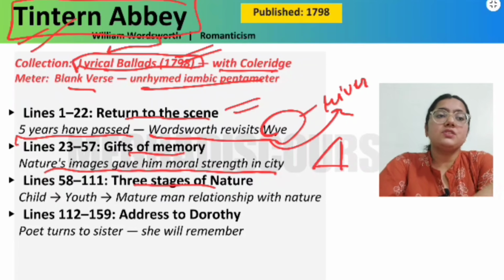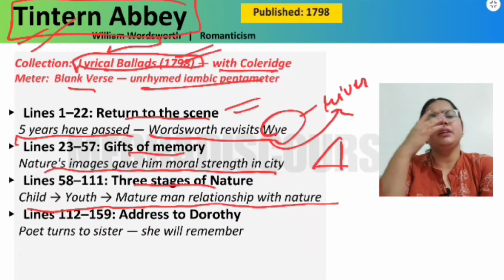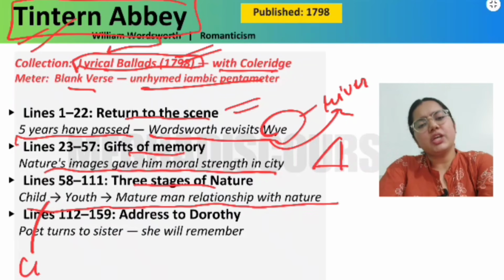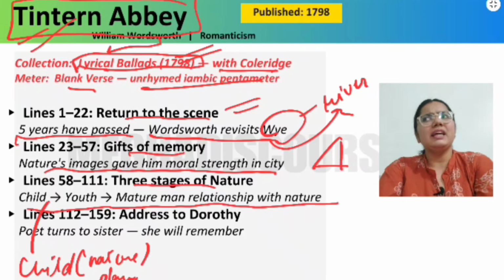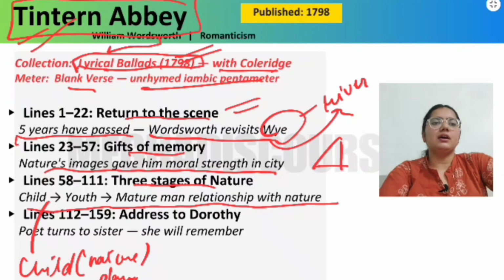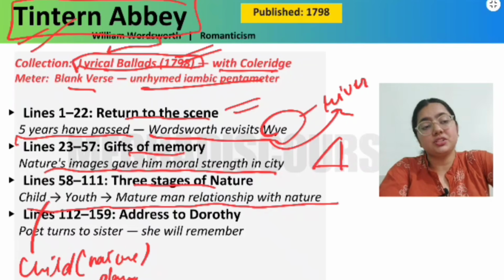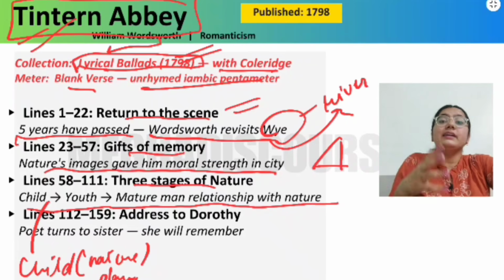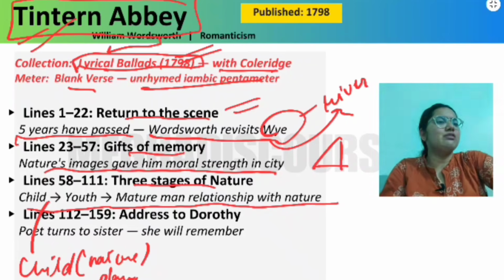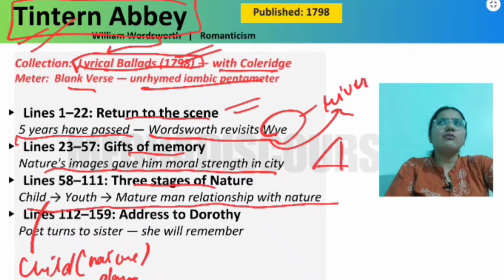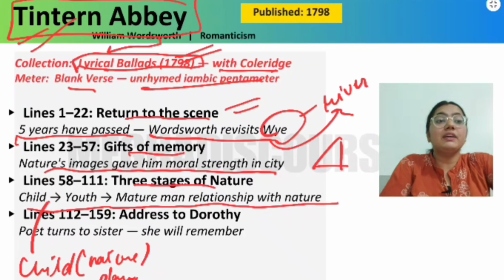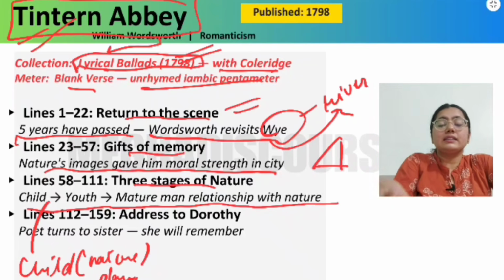Right? Three stages of nature. He says that child, youth, and mature man have a relation with nature. He says that I was once a child, and like a child, I used to play with nature. Yes, I enjoyed nature, but I did not pay that much attention to nature for nature's sake. Like a deer, I would just play all around. I would just enjoy nature, but I never looked at nature the way I'm looking at it now.